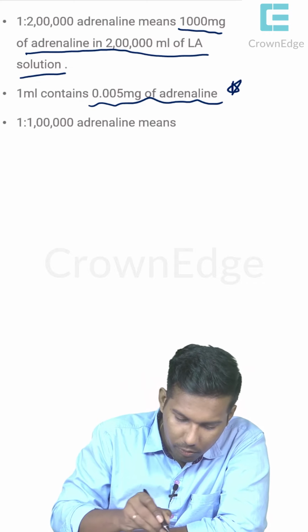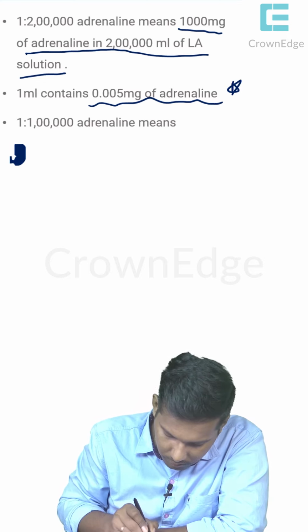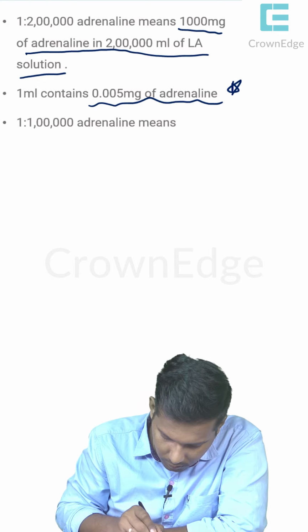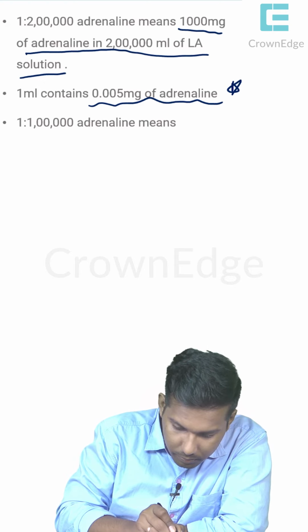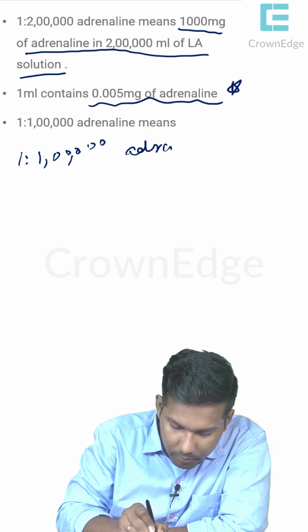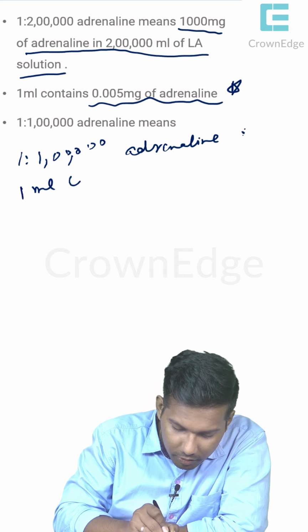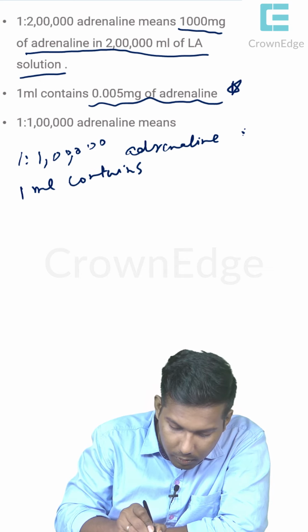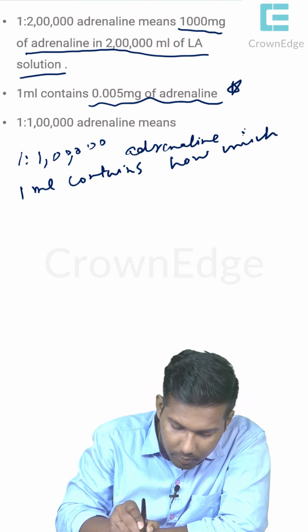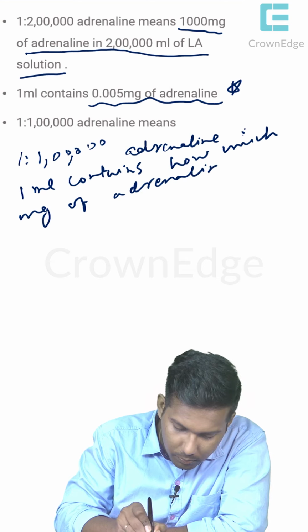I will put a question here. 1:1 lakh adrenaline, 1 ml contains how many mg of adrenaline? So this is a question.